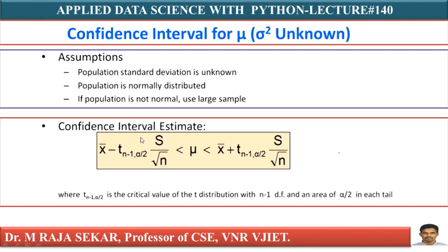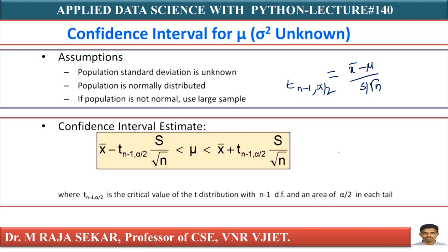What is degrees of freedom? I already discussed. If the population standard deviation sigma is unknown, we can substitute the sample standard deviation. You must rewrite this one. My formula is t with n minus 1 comma alpha by 2 equal to x bar minus mu by s by root n.